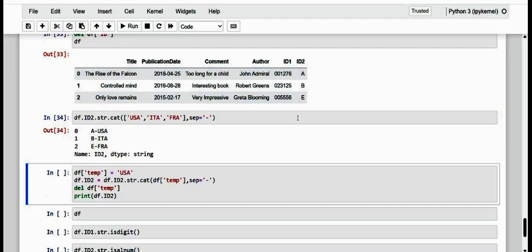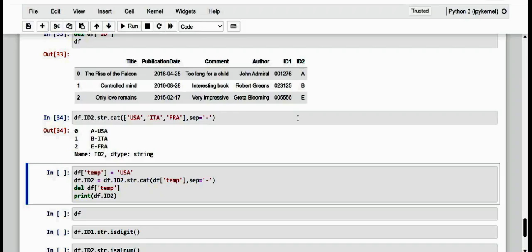This is, however, suppose the insertion of a list or an external series having the same number of rows as our data frame. If, on the other hand, we want to add the same sequence of characters for the entire column, we can create a temporary column in the data frame, all with the same values, and then it is concatenated to the desired column. That is also possible.